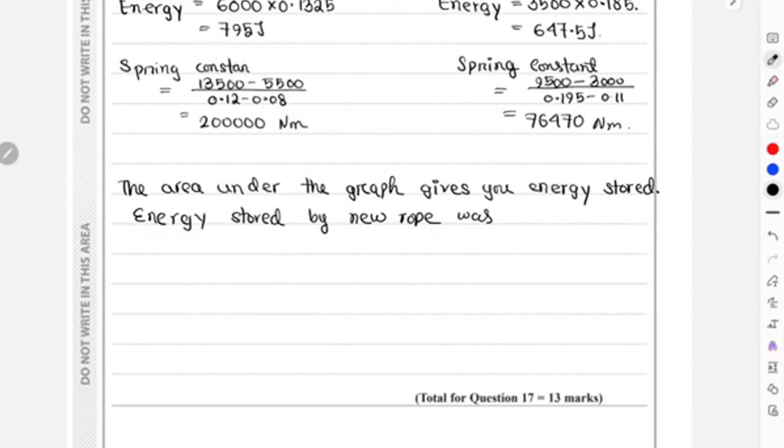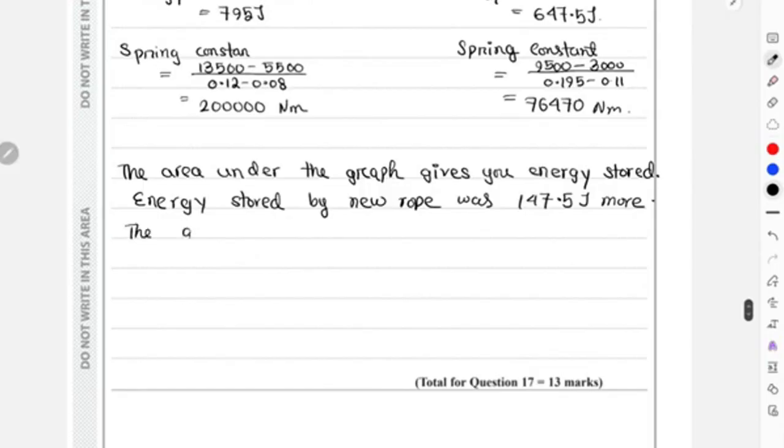That was 795 minus 647.5. That is almost 147.5 joules more. Right, then the energy stored by the new rope was 147.5 joules more, and then again the gradient would give stiffness, so the spring constant, which is again larger for this new rope.